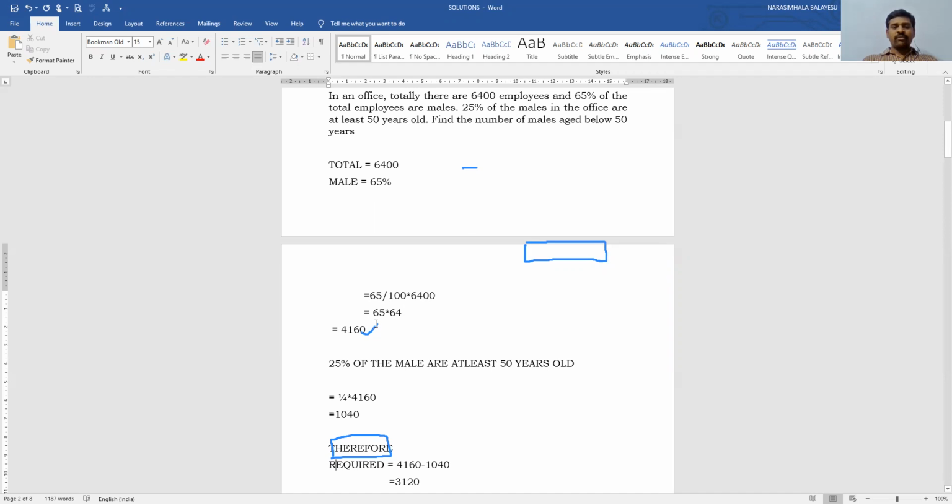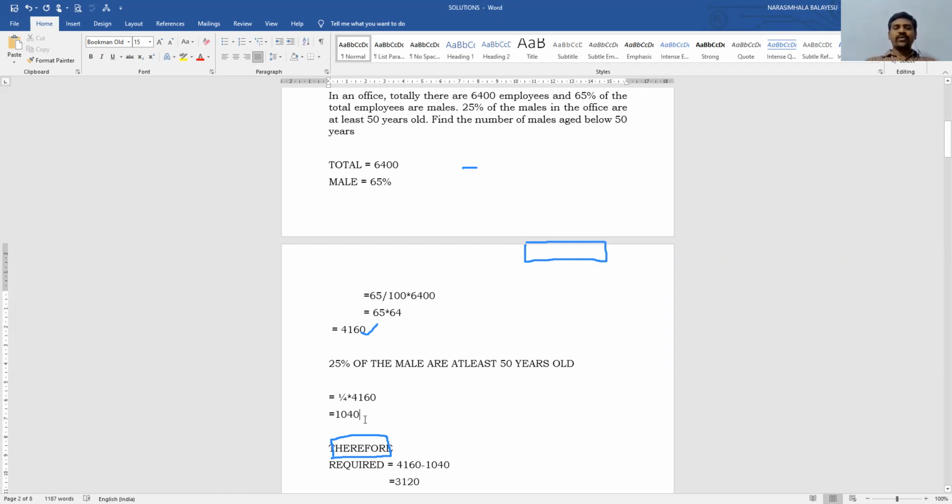The total is 4,160. Out of this 4,160, 25% of the males are at least 50 years old. So now we have to find out the 25% of this value. 25% of 4,160, that is equal to 1040.